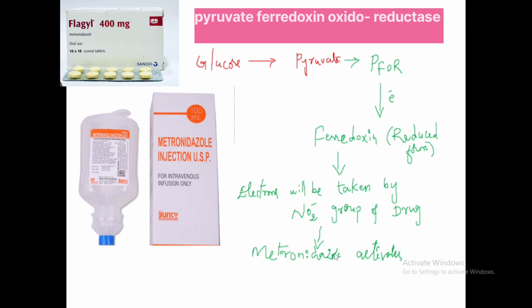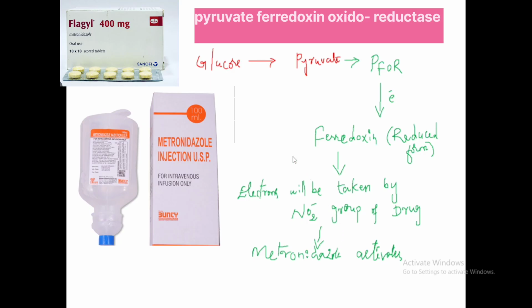Remember, this point is very important. Metronidazole is a prodrug. This prodrug becomes active when the nitro group of the drug receives the electrons from the ferredoxin. Then immediately the nitro group of the drug becomes active. After that, metronidazole becomes a reactive free radical. That free radical damages the microbial DNA and finally kills the organisms.